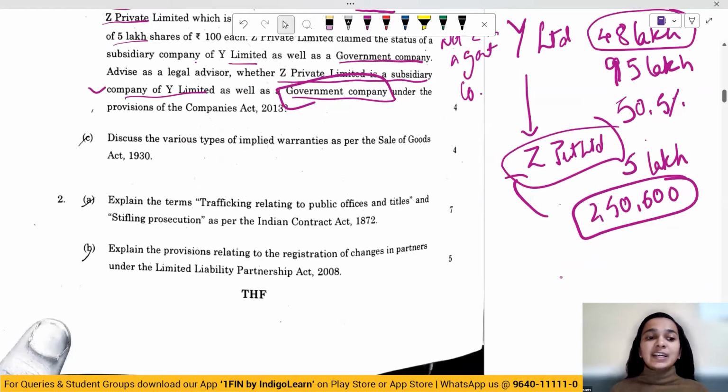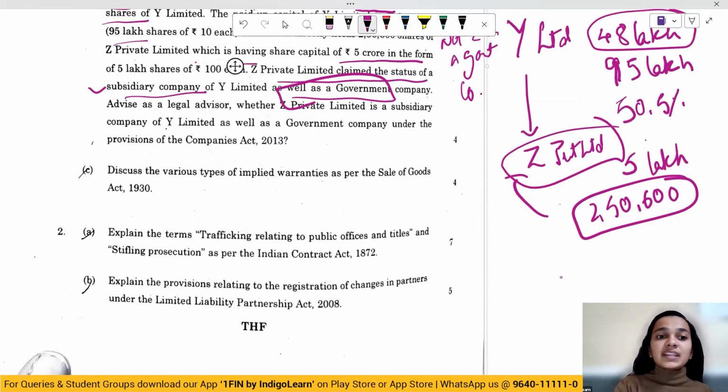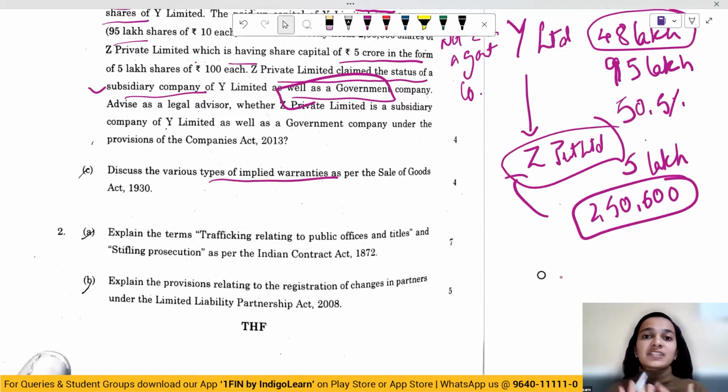So this is a direct question which says discuss the various types of implied warranty. So warranty as to non-existence of encumbrance, disclosure of dangerous nature of goods, quality fitness. These are the implied warranties which you had to write here.